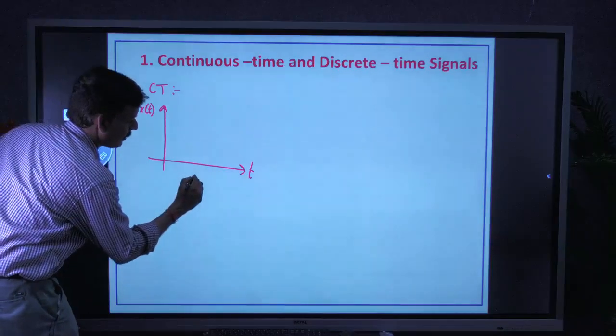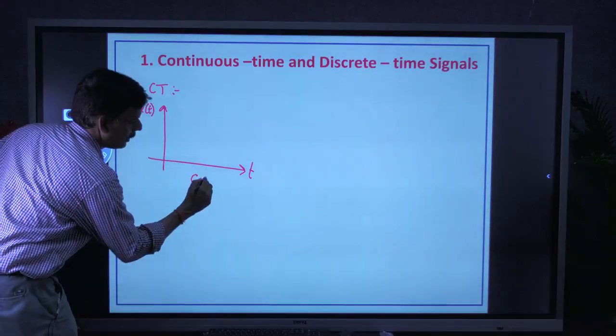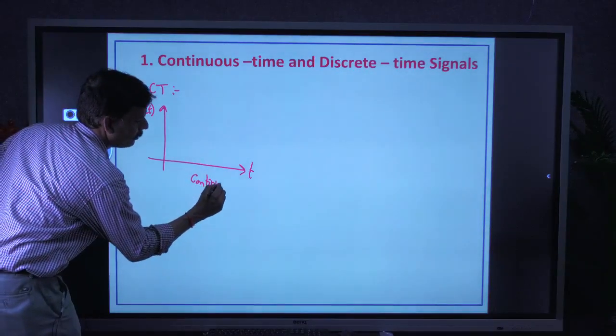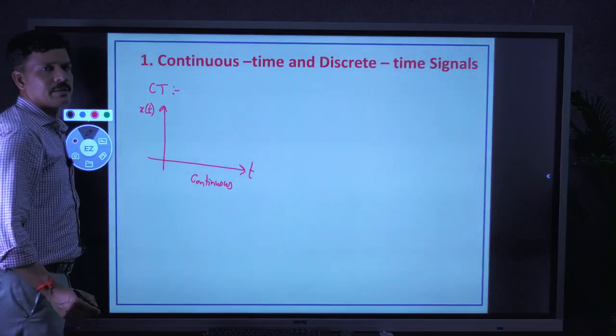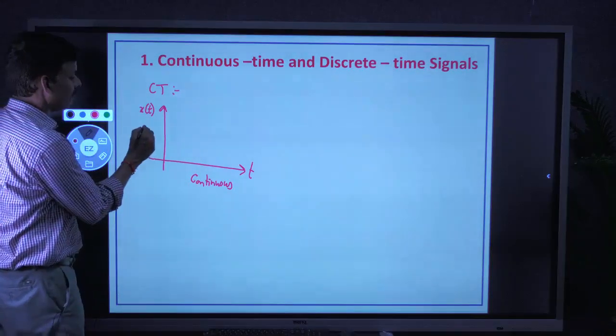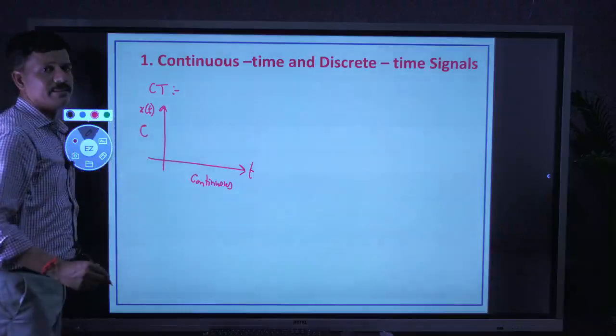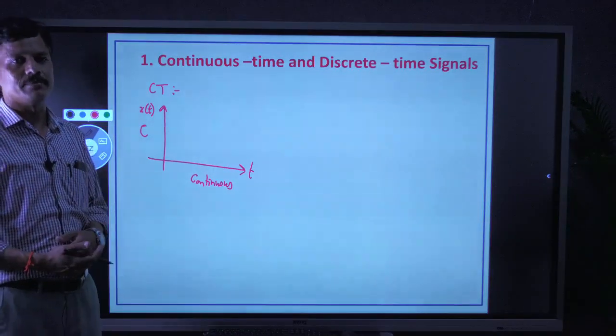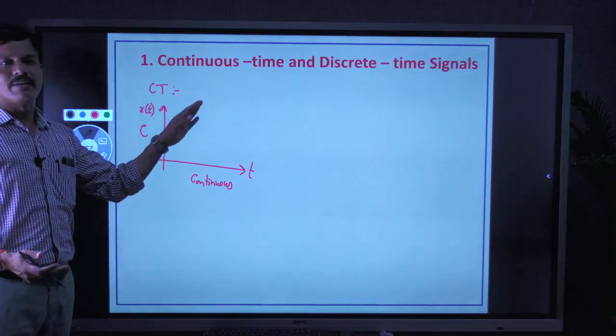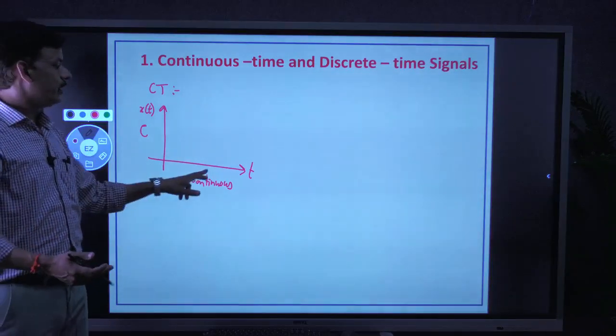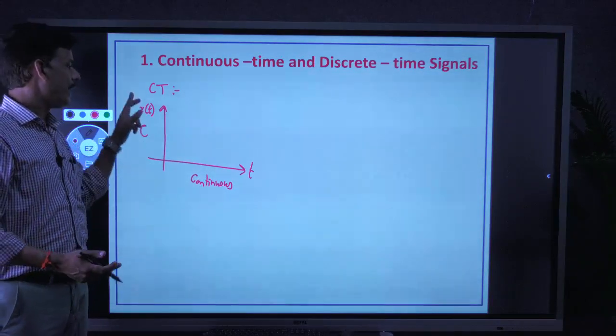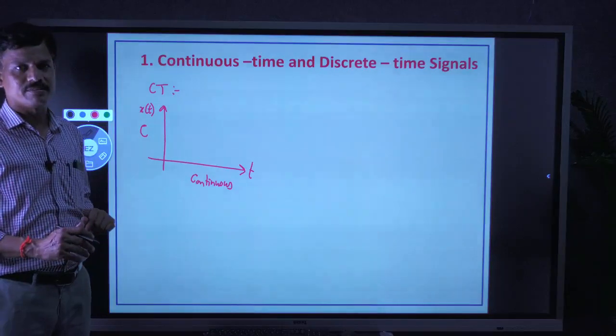Here, as the name indicates, continuous time: the time axis is continuous, whereas the amplitude axis is also continuous. Then the signal is said to be continuous time. So, a continuous time signal is one in which time axis is continuous and amplitude axis is also continuous.